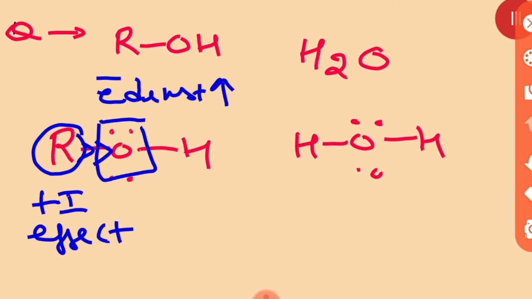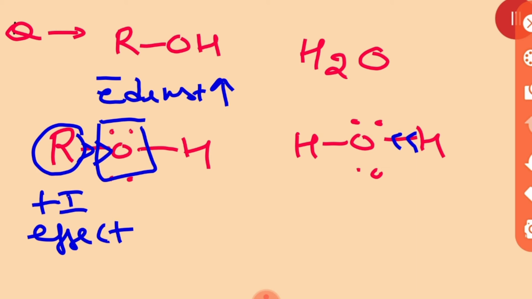Fine, then in the other case, in the case of water, there is no alkyl group. Is there any alkyl group in this case? Please tell me. Only oxygen is there, so oxygen will attract the electron towards itself. Am I right, beta?